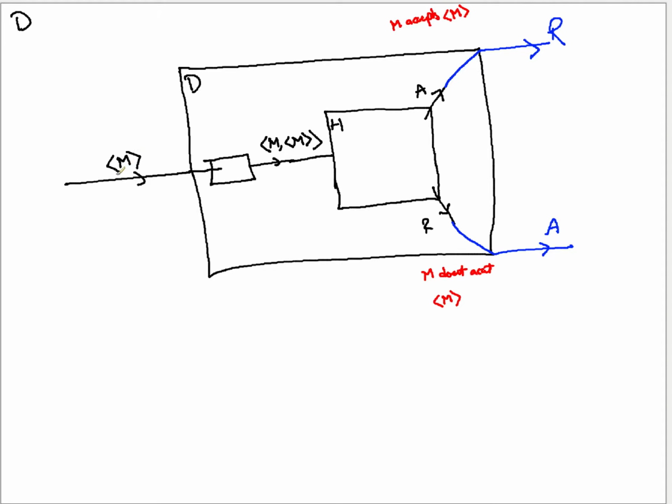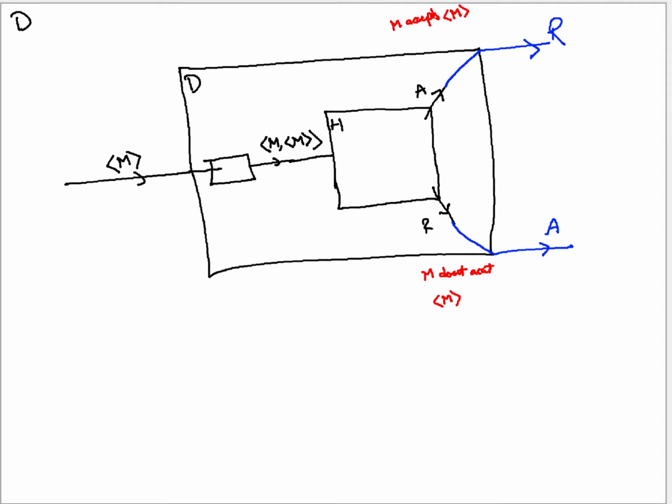When that machine does not accept its own description, then D accepts it. Right? Now, if H is a decider, D is just converting a string: you have taken a representation and formed it. So this D again becomes a decider if H is a decider. So D is also a decider.